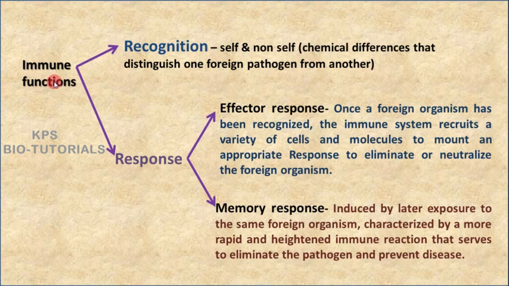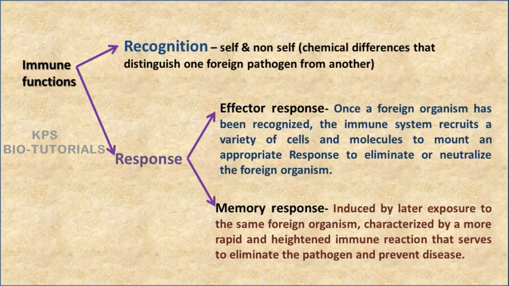One is called immune recognition and the other one immune response. Immune recognition can be explained as self and non-self recognition. I already told in the definition of immunity, immunity refers to the recognition of self and non-self.